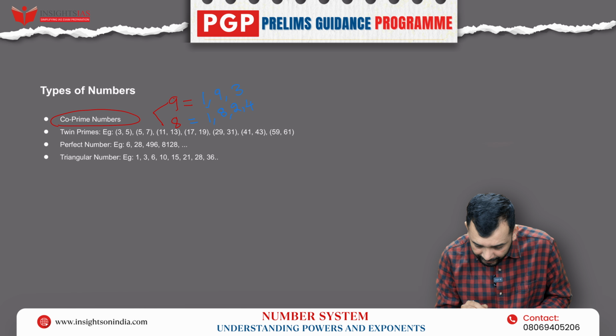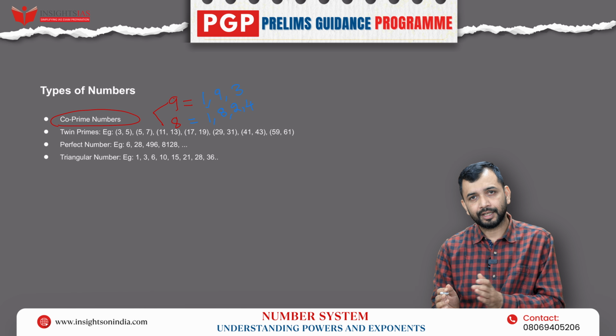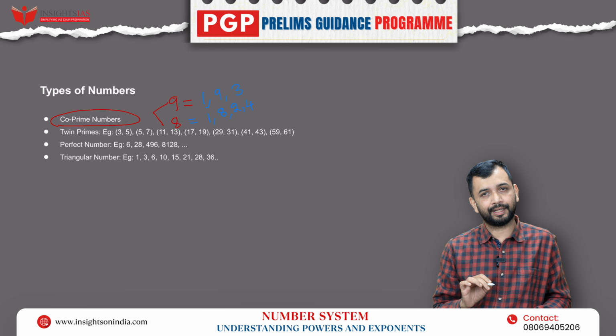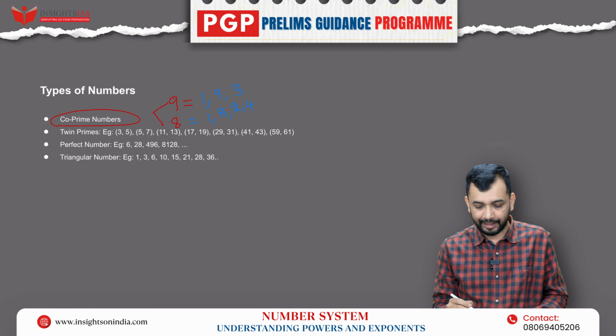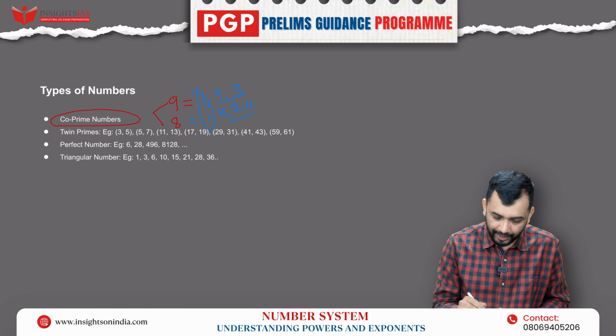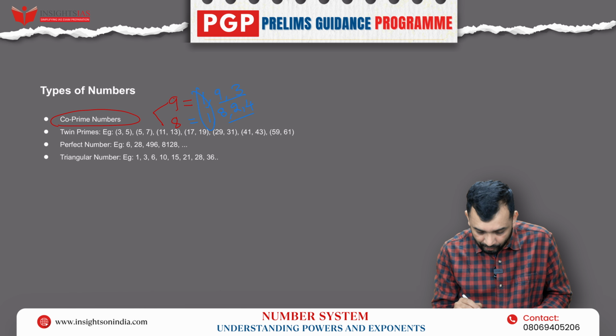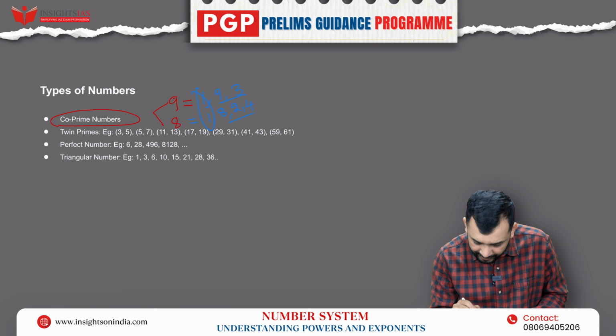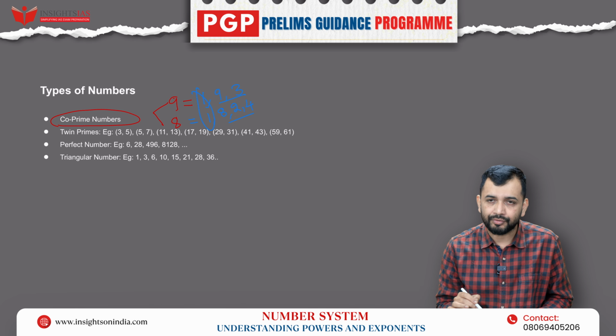So if I look at the factors, the factors are those numbers which divide the given number. Now if I look at the factors between 8 and 9, apart from 1, there is no common factor. 9 has 1, 3, 9. 8 has the factors 1, 2, 4, 8. So that means there is no common factor apart from 1.